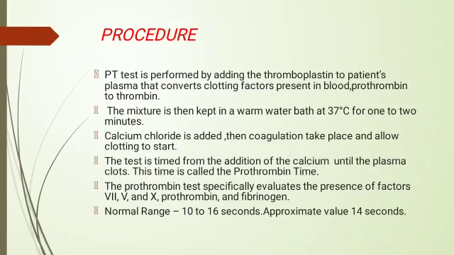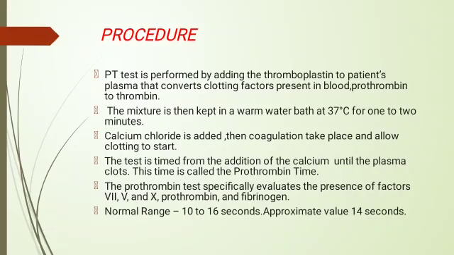Procedure. The prothrombin time test is performed by adding thromboplastin to the patient's plasma, which converts the clotting factor present in blood, prothrombin, to thrombin. The mixture is then kept in a warm water bath at 37 degrees Celsius for 1 to 2 minutes. Calcium chloride is added, then coagulation takes place and clotting starts.